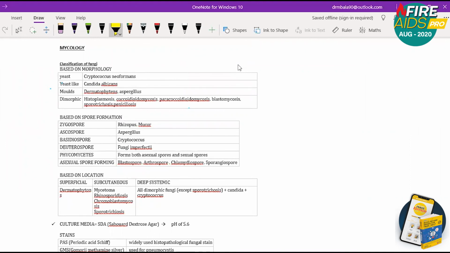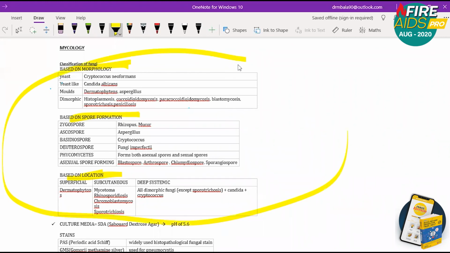Mycology is the study of fungi. Fungi are classified based on how they look, that is morphology; based on what they do, that is spore formation; and based on where they are present, that is location. These 3 things will divide them into a lot of categories. I'm not going to read out the names in that. That is up to you to read and memorize. The commonest MCQ falls under dimorphic fungi. That's what I want to say.